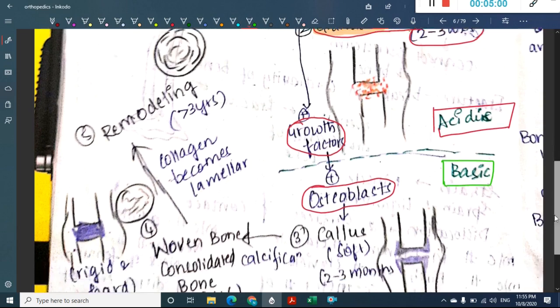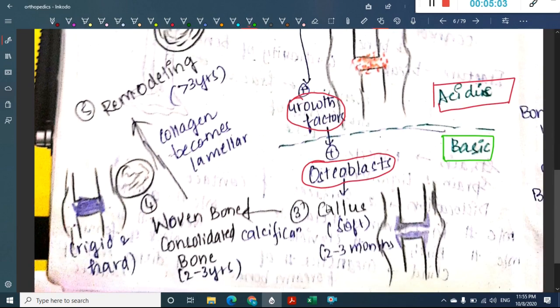Okay, and this leads to these osteoblasts laying down soft bone, which is called callus. So the third process is callus formation, and it occurs around 2 to 3 months of age.